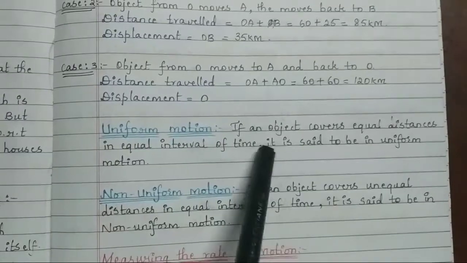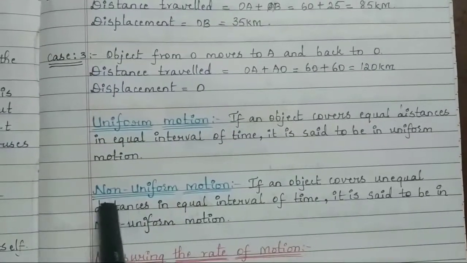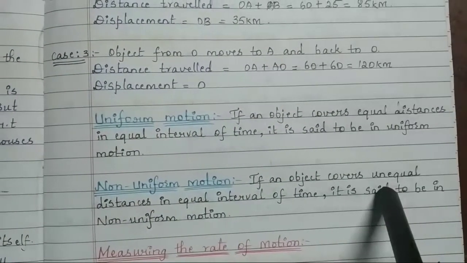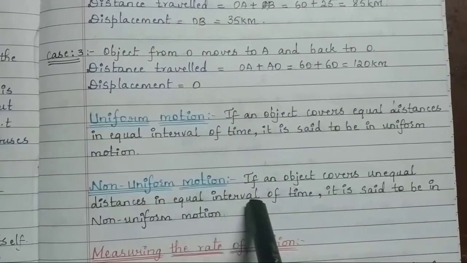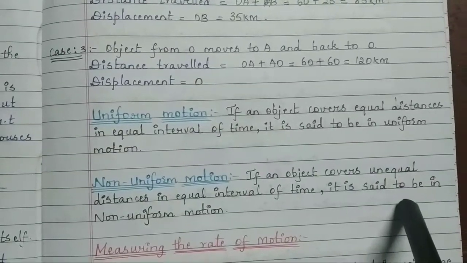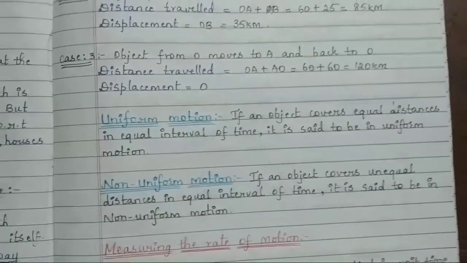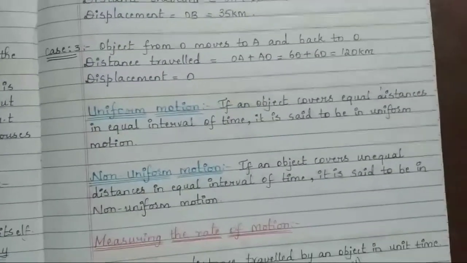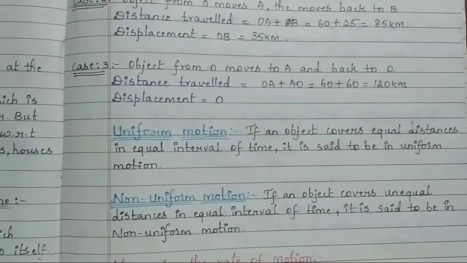So next comes the non-uniform motion. If an object covers unequal distances in equal intervals of time, it is said to be in non-uniform motion. You can see one more picture on your screen.